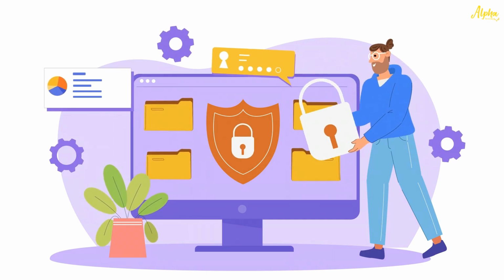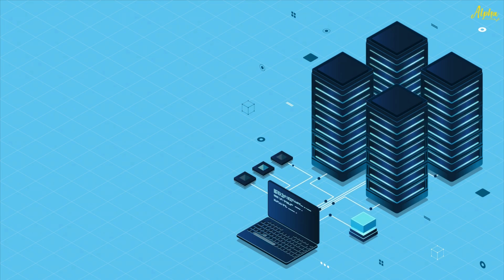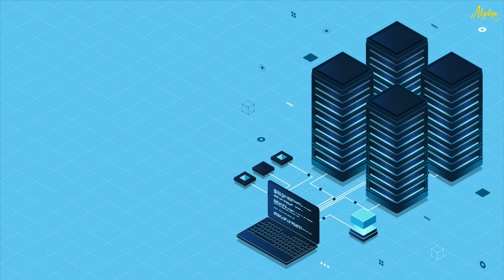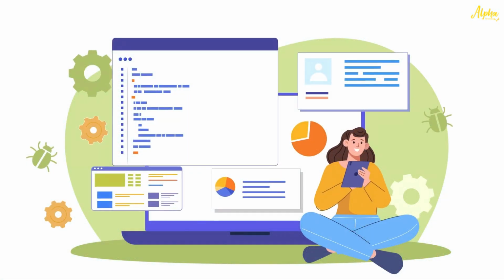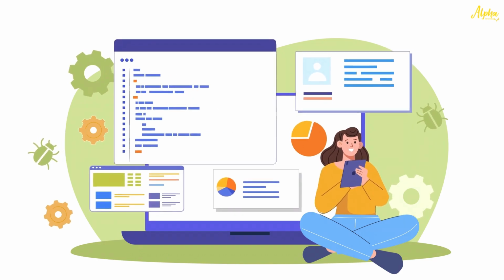APIs work through requests and responses. One application sends a request, and the API fetches the required data from another system, then returns a response. Many APIs use REST or GraphQL, which are common ways of structuring these requests.